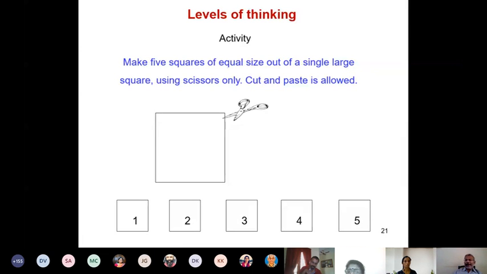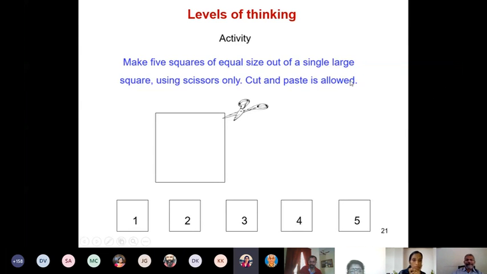Can people please do it on their sheet of paper, and then any one of you can show it? How will you make 4 squares of equal size out of a single large square using scissors only? You don't have to use scissors and all that, just using paper and pen. If you can show how you will cut or whatever to make 4 squares of equal size from a single large square.